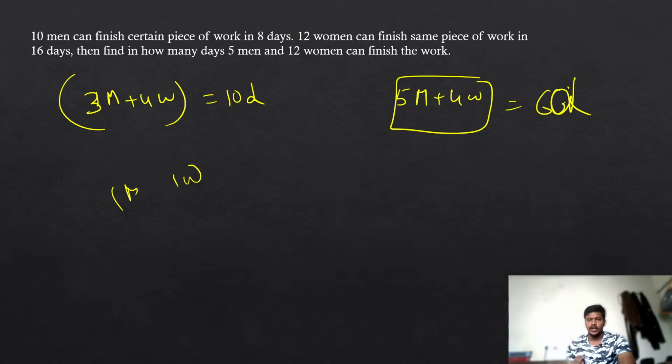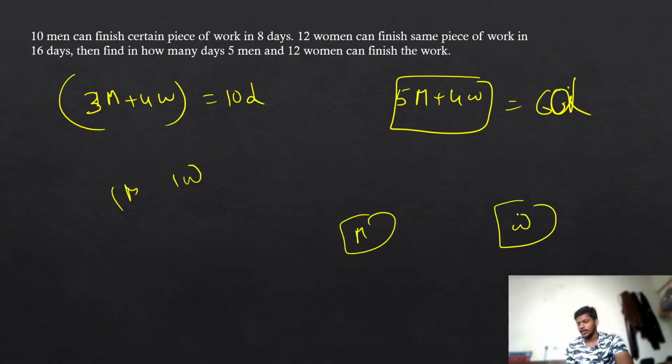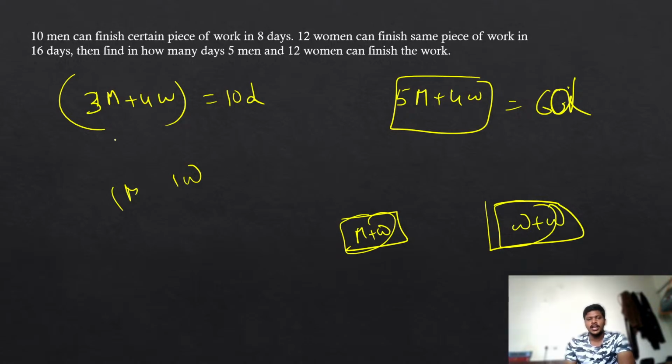So what I am saying is, if you are having the men group separately and the women group separately, then you can find the answer by separating men and women. But here I am already having two groups, and in each group I am having both men and women. He is saying like this: if 3 men and 4 women are working, they will take 10 days. If 5 men and 4 women are working, they will take 60 days.